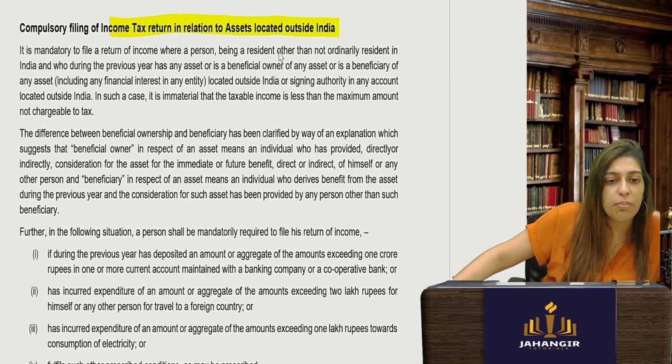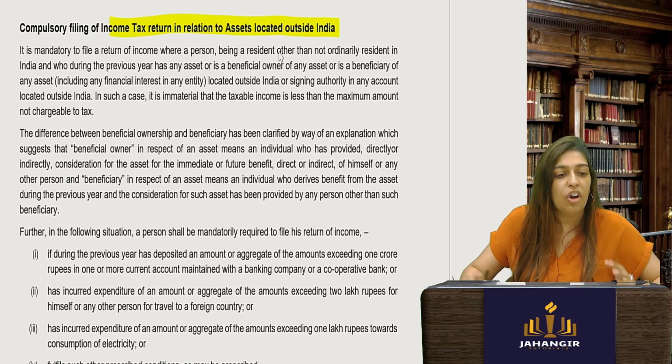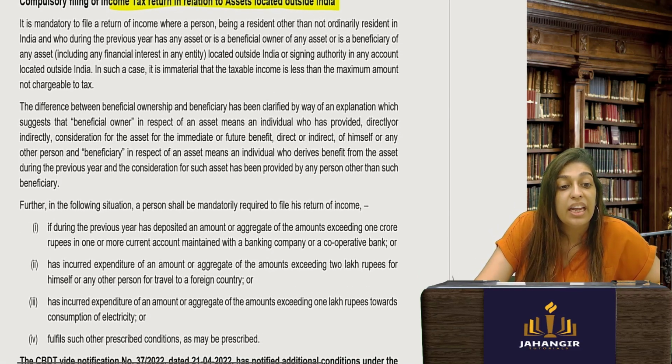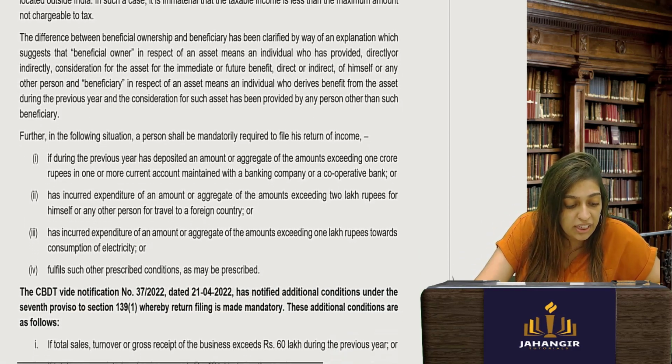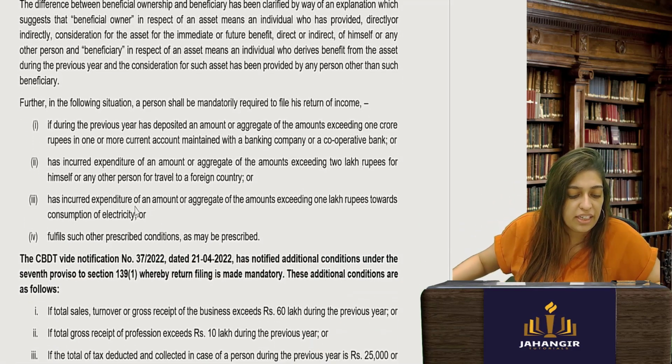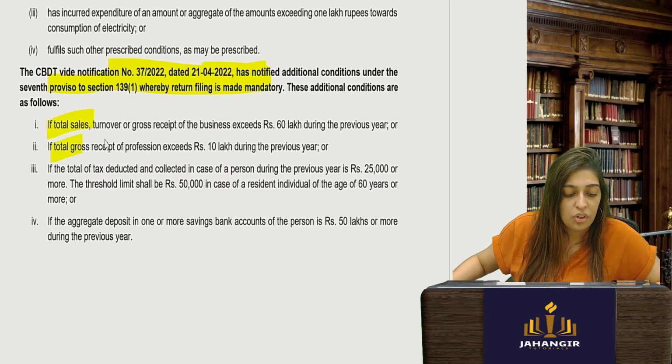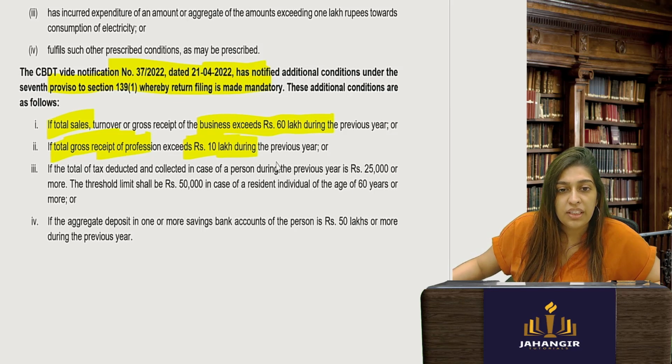I may not be falling within your tax exemption limit, but if I am holding any asset outside India, as per your latest notification, you have to make a disclosure. Total sales, revenue, total receipts, okay, during the previous year.